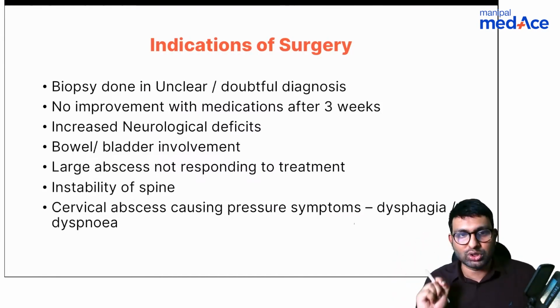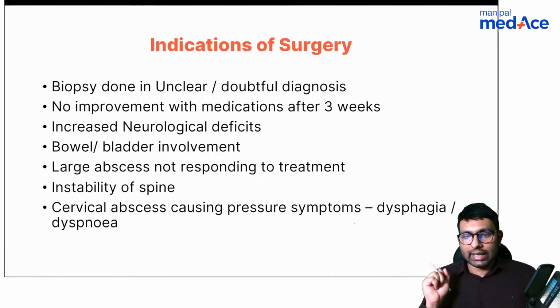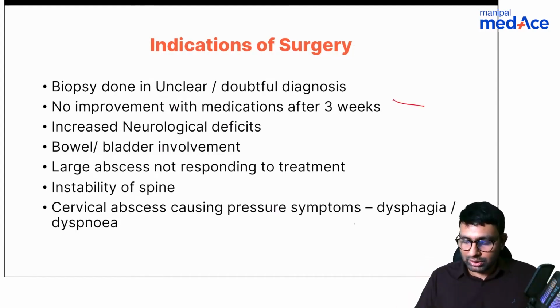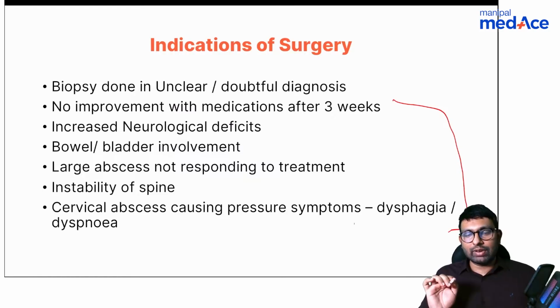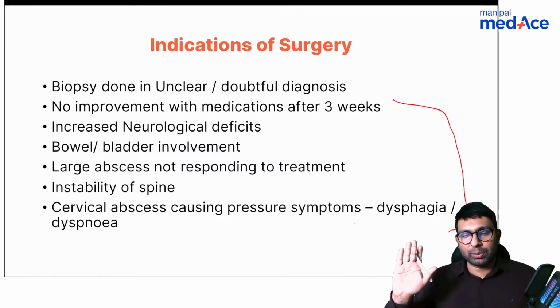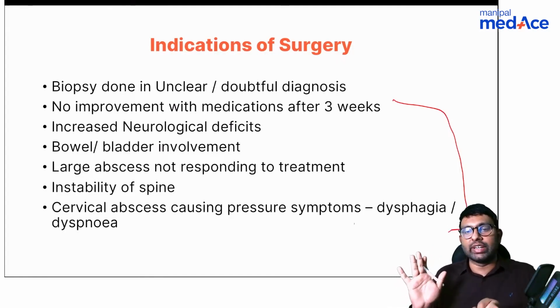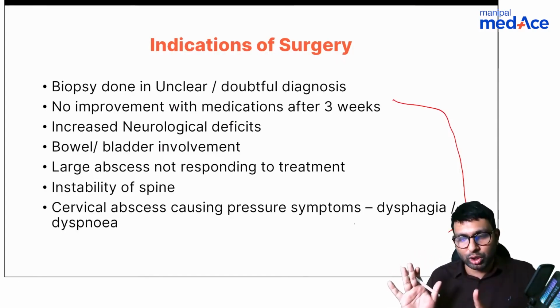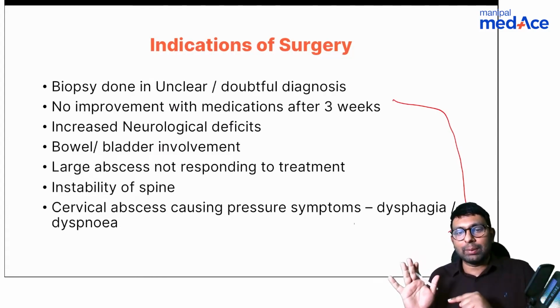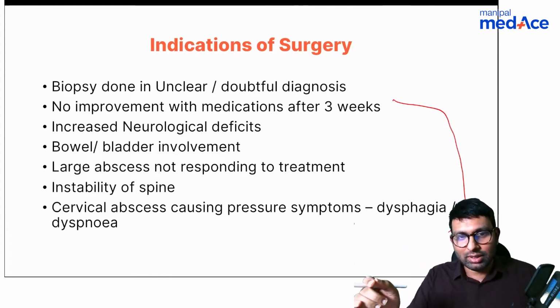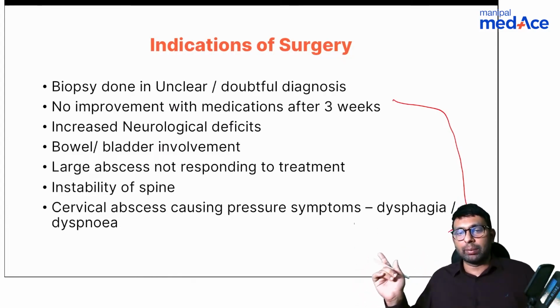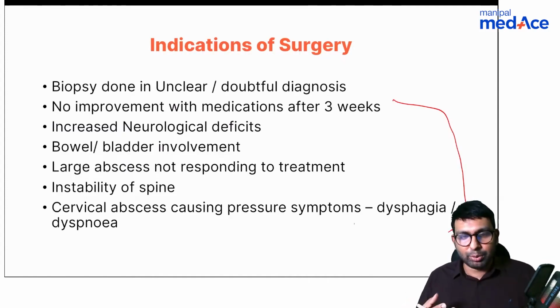What are the indications of surgery? Okay, the indications are these options here. The first option is not an indication, it's talking about biopsy. See, whenever you get a TB spine case, don't just read the MRI report where the radiologist has given suspected TB spine and start the patient on ATT medication. That's not the protocol. The protocol is, if there is a suspected TB spine patient, you have to do a biopsy and then you start the patient on ATT medications and treatment. Okay, so this is the protocol that we follow.